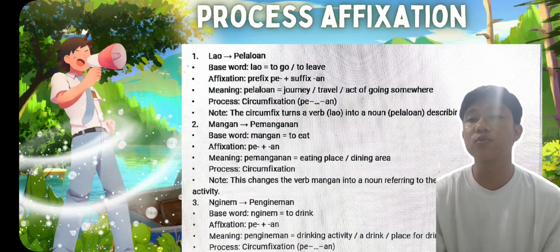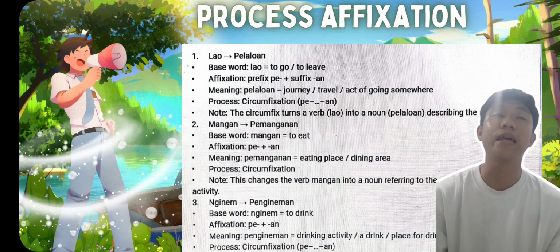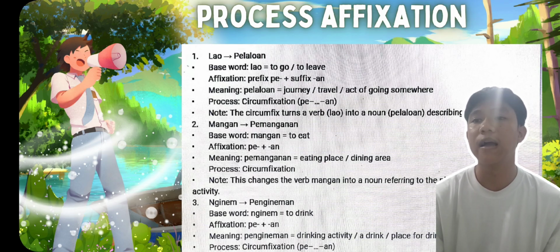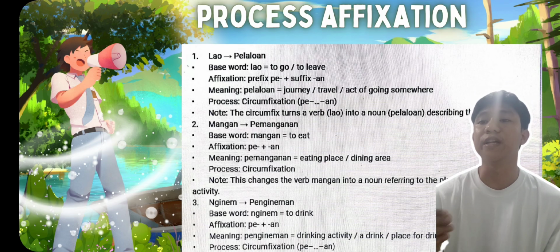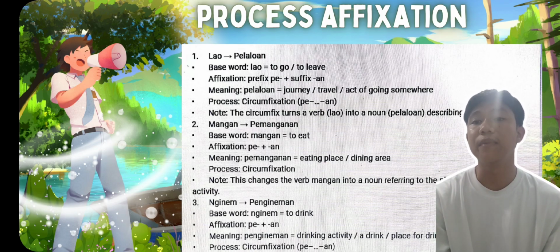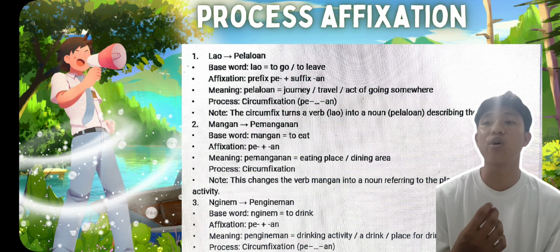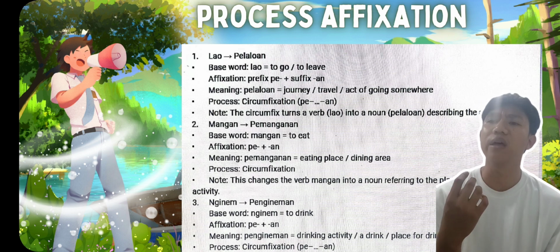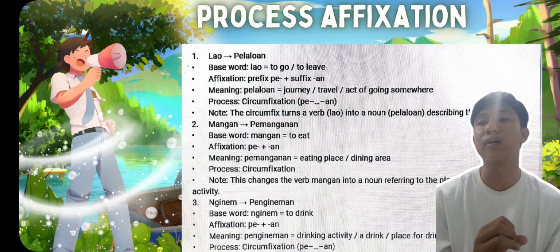The next word is mangan into pemanganan. The base word is mangan, which means to eat, and the affixation is pe plus an. The meaning of pemanganan is an eating place, like a restaurant or a drink area.